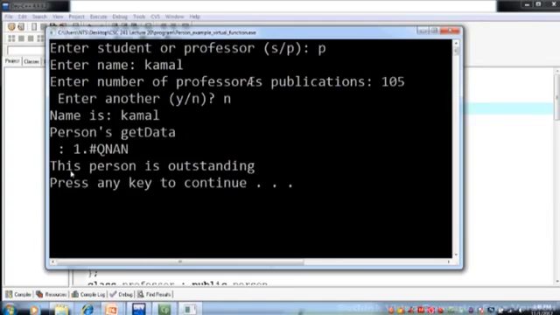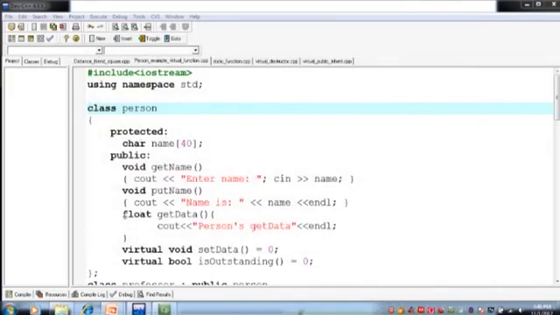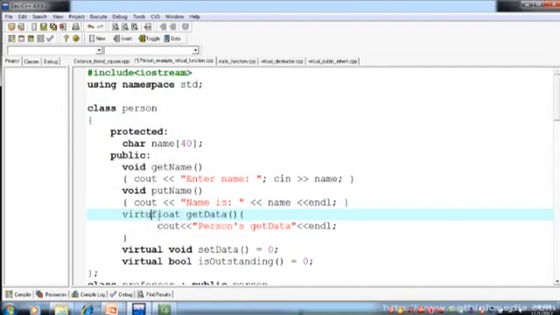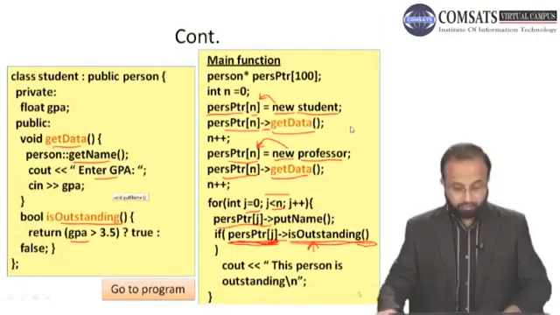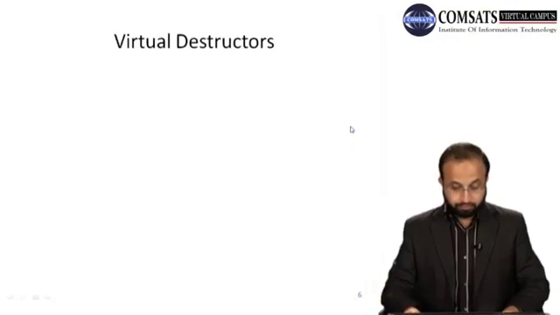Okay, it displays the message this person is outstanding, but it also says persons get data, so it executed the get data of the base class, not the professor class. But if we make that function virtual, then it will execute the get data function of that drive class object, which is lying on that pointer. I hope now that is very clear to you.